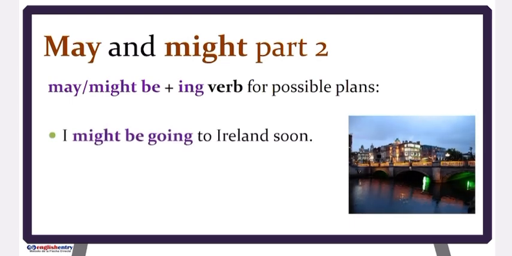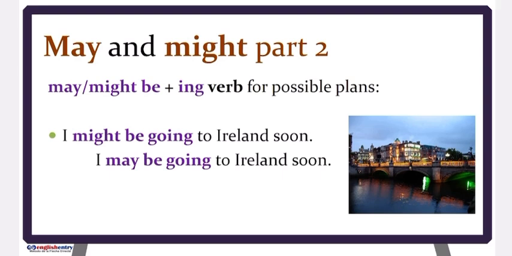I might be going to Ireland soon. Or I may be going to Ireland soon. Now, possibly, but we are not sure. So, you can see the difference between the two sentences.